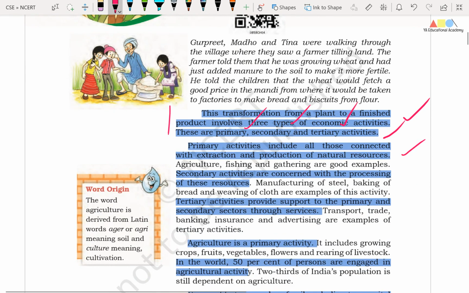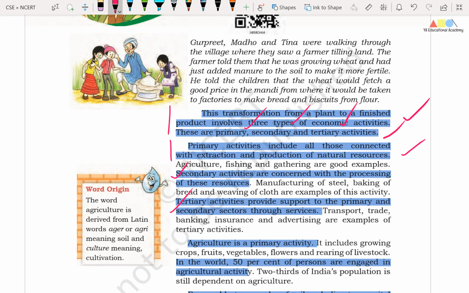Right friends, primary activities include all those connected with extraction and production of natural resources. So this is known as the primary sector. Friends, the secondary activities are concerned with the processing of these resources, that are produced in the primary sector.